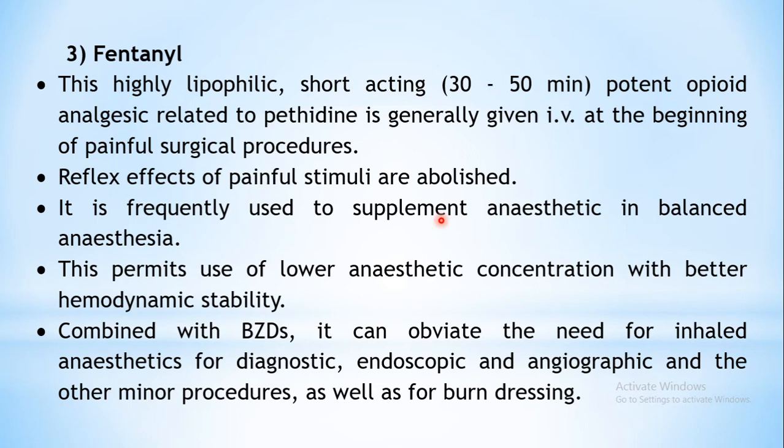Say for example in case of balanced anesthesia, where anesthesia has to be kept light, where lower doses of anesthetics are supposed to be used. In that case you can supplement the action of that anesthetic with the help of this opioid analgesic. So lower concentrations of the anesthetic may be utilized. A high amount of anesthetics may not be required because you are supplementing its analgesic action with fentanyl. So balanced anesthesia is used over here. Lower amounts of anesthetics are used, and along with that an opioid analgesic is added